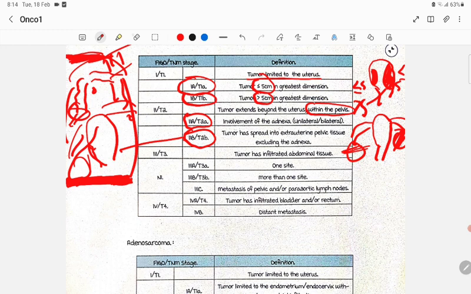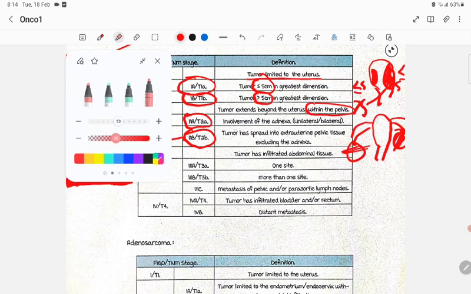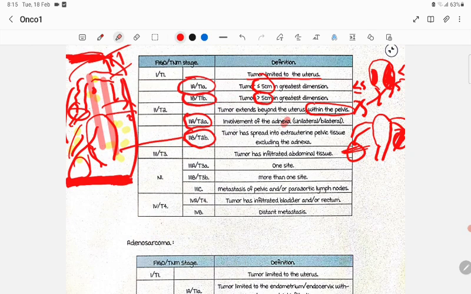If pelvic lymph nodes or para-aortic lymph nodes are involved, this is the aorta, then it is called para-aortic lymph node involvement. Pelvic or para-aortic lymph node is stage 3C.